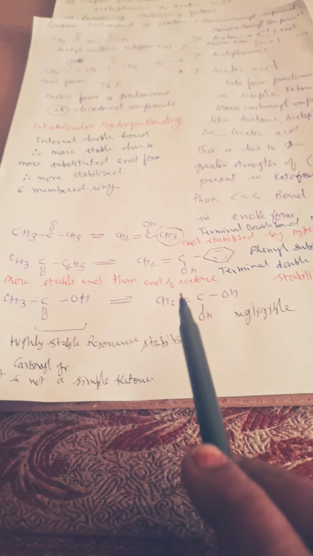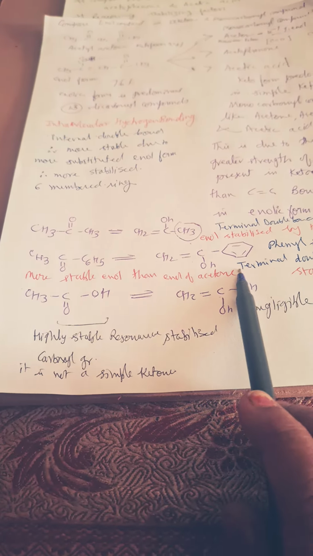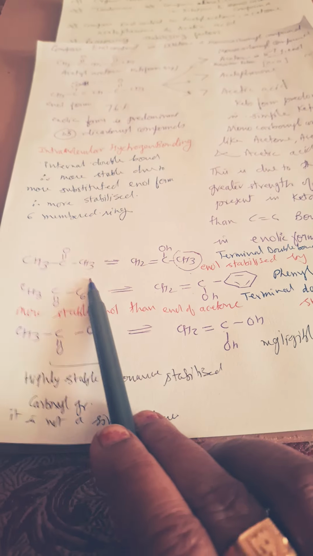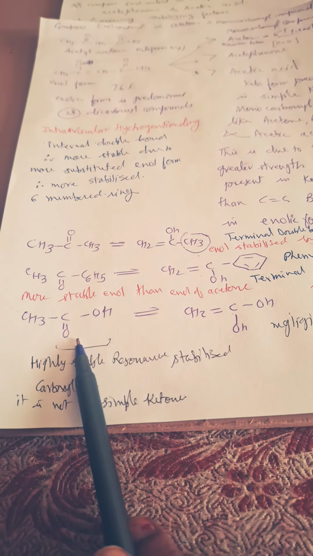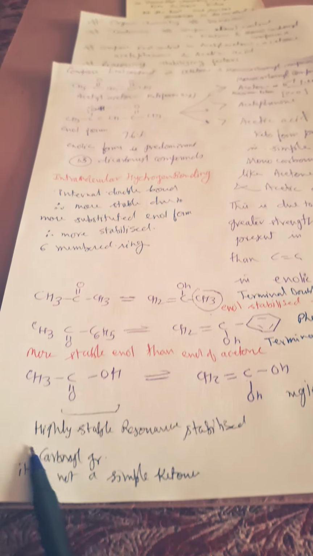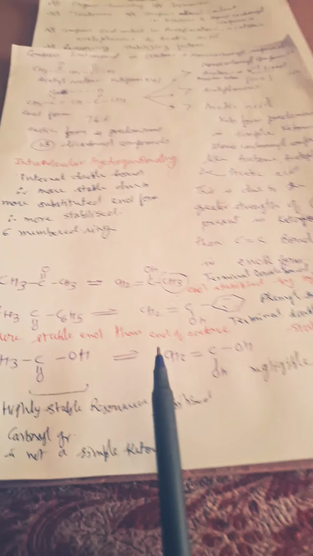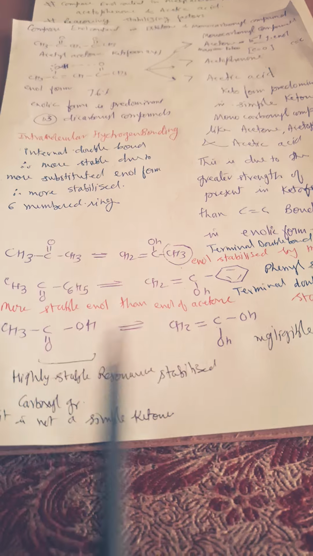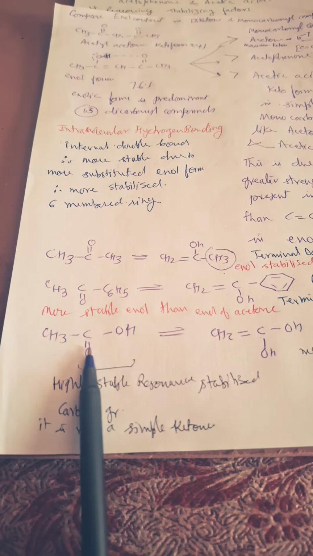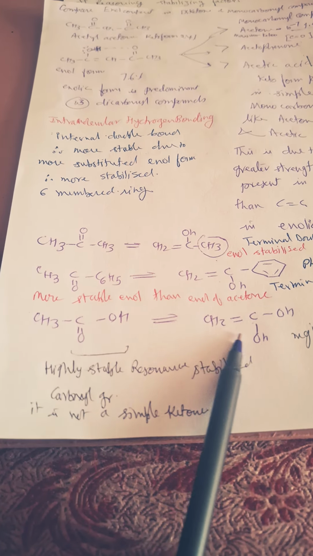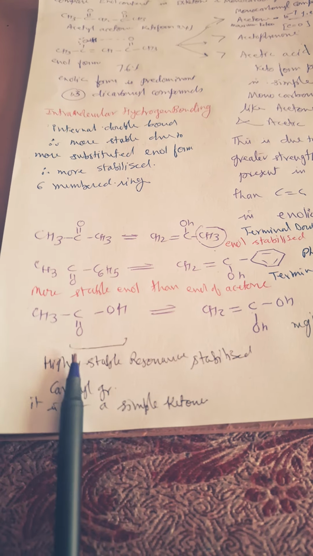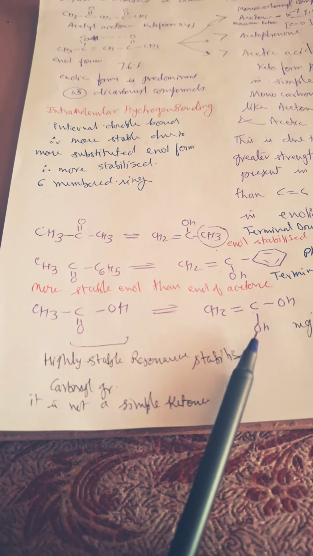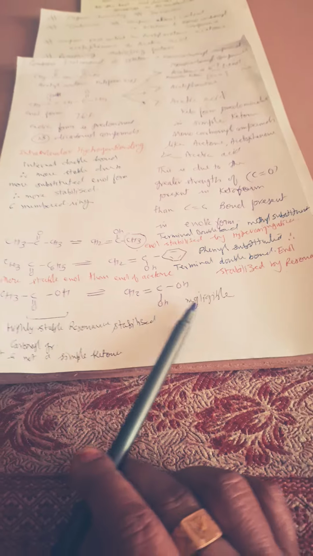So the enolic form of acetophenone is more stable as compared to the enolic form of acetone, whereas in the case of acetic acid, this is not a true keto group, first of all. Secondly, forming this enolic form is highly negligible, because it will disrupt this highly stable resonance stabilized carboxyl group, so it will not prefer to go here. So we will say that it is negligible.